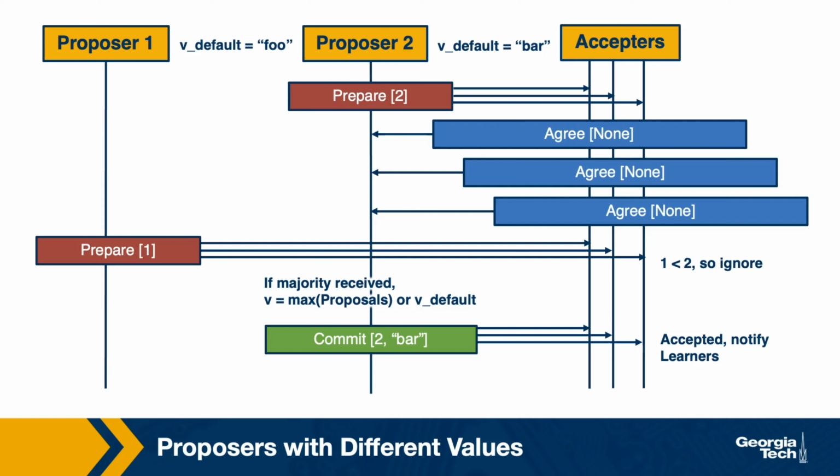number. Also note here that despite the fact that the proposal by proposer number 1 was issued before an agreement was finalized for proposal number 2, the protocol allows proposal number 2 to actually continue and be completed. Proposer number 2 will ultimately receive a majority of these agreement messages and will decide that it is going to commit proposal number 2 with the value of bar.